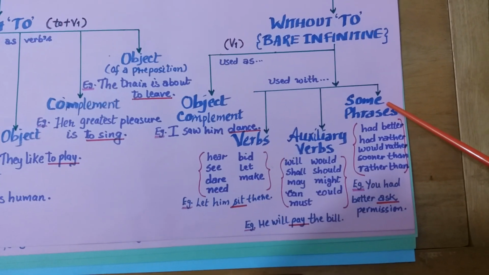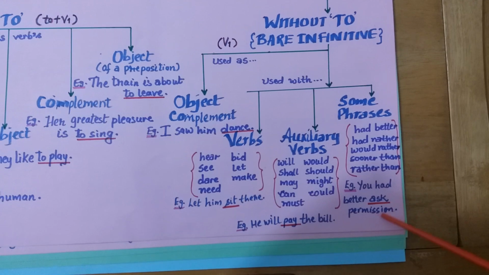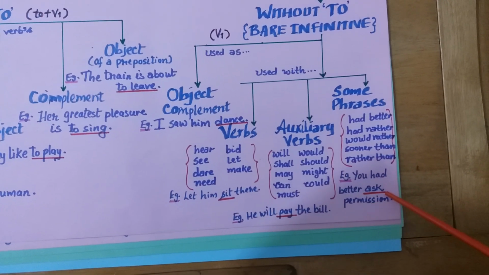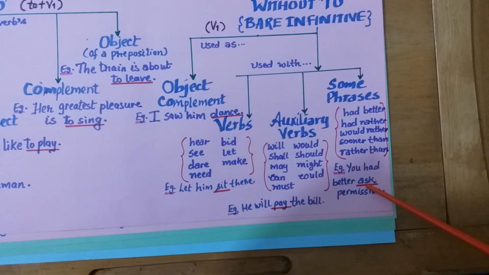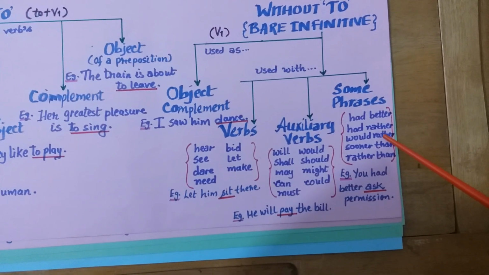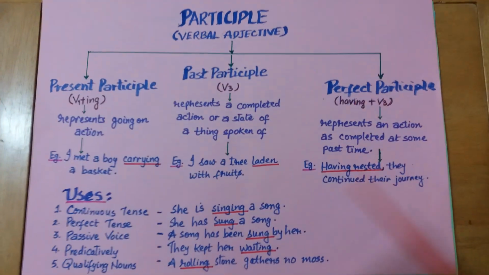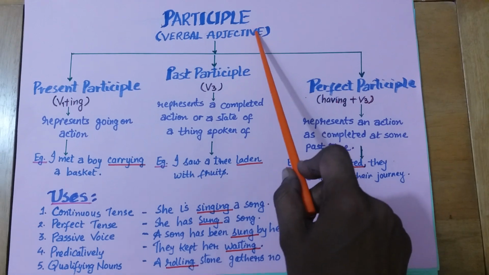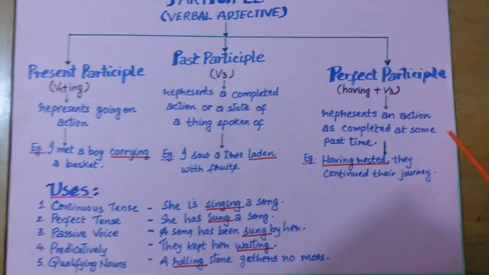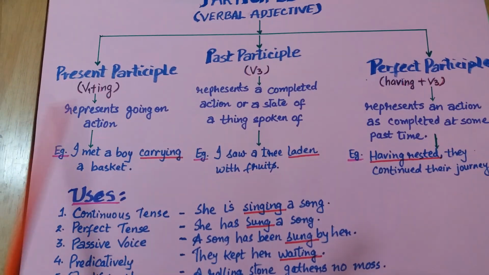With certain phrases also we use the first form of verb. You had better ask permission. So with this phrase, had better, we have used first form of verb ask. Some other phrases are had better, had rather, would rather, sooner than, rather than. Next, we come to participle, which are verbal adjectives. Okay. So, it is of three types.